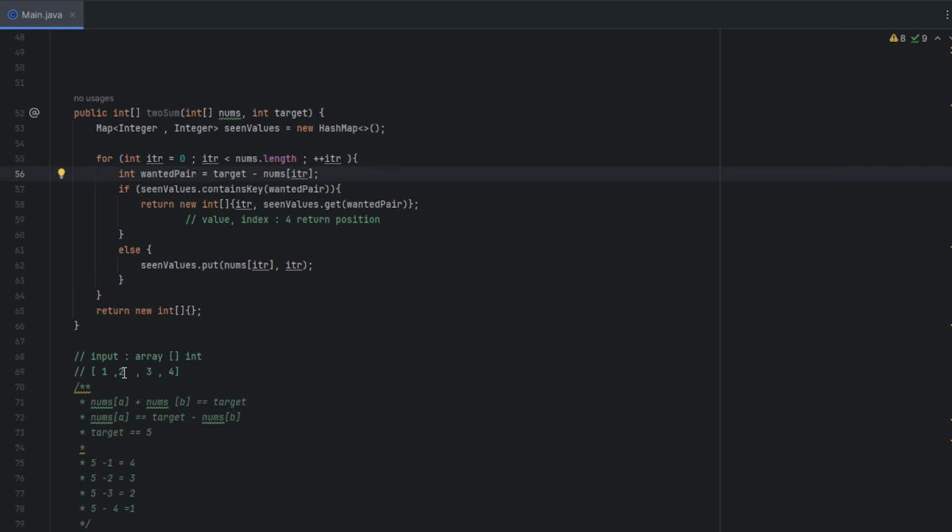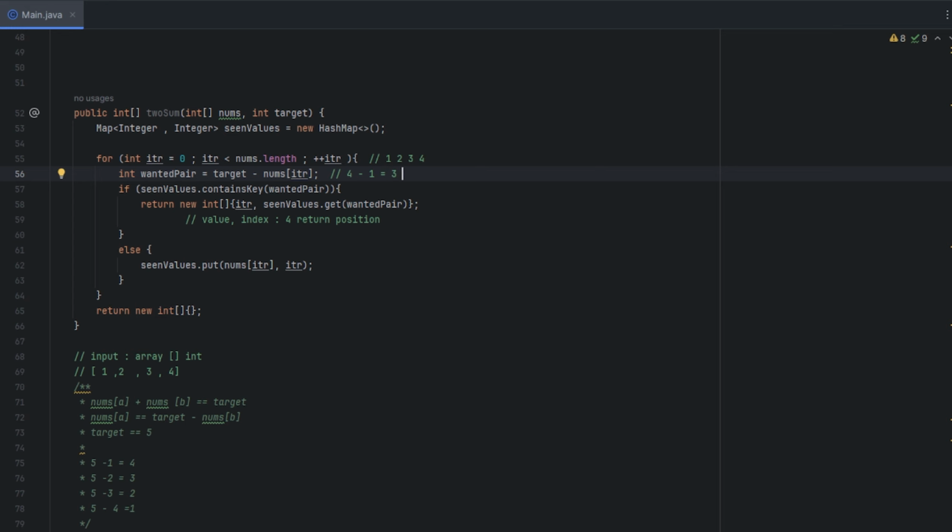Now let's say target's 4. So we're going to go from 1, 2, 3, 4. And now wanted pair. Remember, iterator is 0 at the first count. So we're going to do 4 minus the value at 0, which is 1.